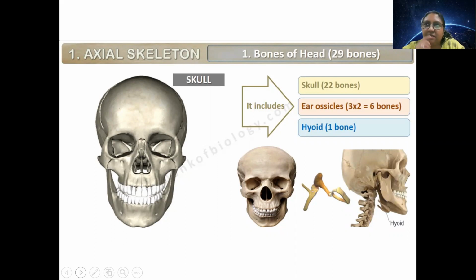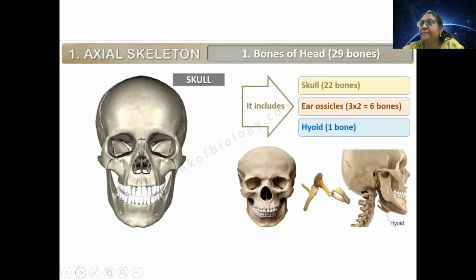Not in the eyes, here. Nasal 2 are there. Nasal 2 and inferior nasal 2. Apart from that, which one are we forgetting? Very good. That is in the head part.